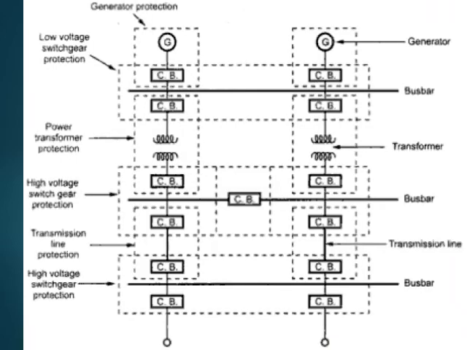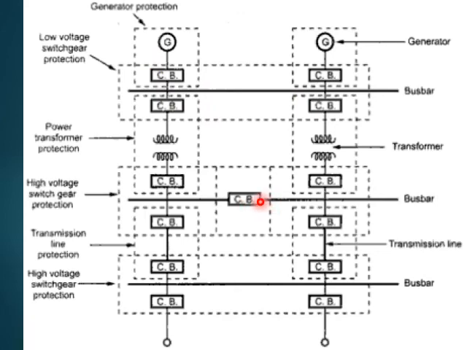This is again the same picture that the previous one displayed. Generator, circuit breaker, there's a transformer, circuit breaker, both circuit breakers. Transmission line, it will have both circuit breakers. Again there's a bus bar. So the same line is on the left side, right? So this line is connected to this line by using a bus bar.